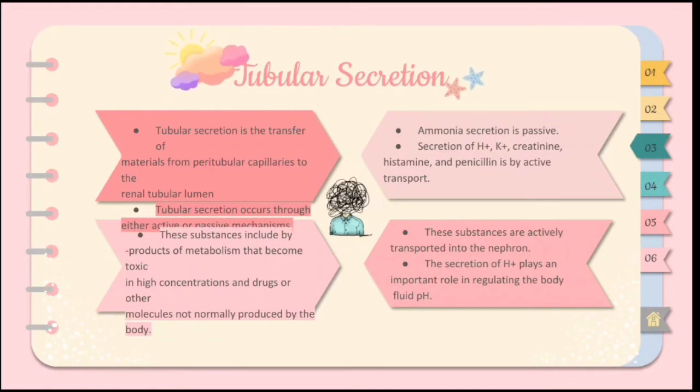It removes some substances from the blood, and these substances include byproducts of metabolism that became toxic in high concentration, and drugs or other molecules not normally produced by the body. Tubular secretion occurs through either active or passive mechanisms.